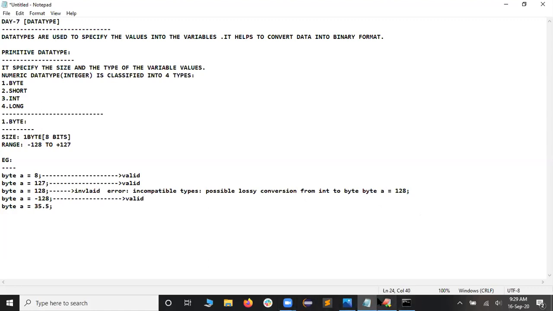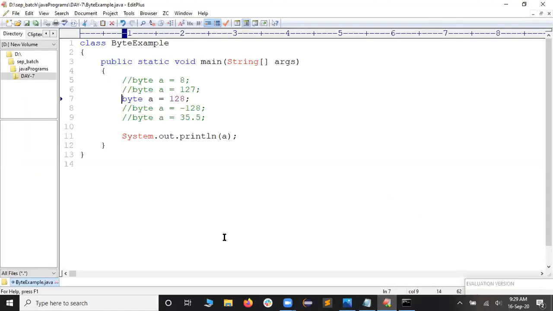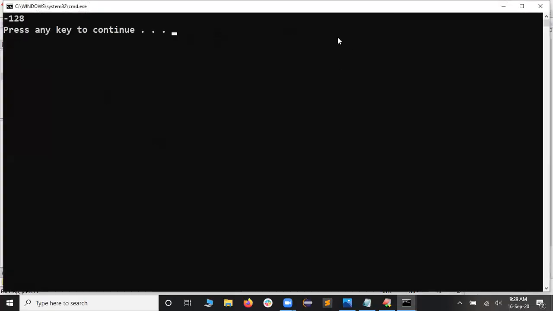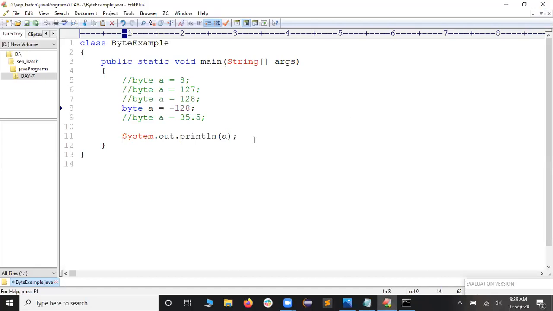So let me go to my program. I hope it is visible. Yeah, let me comment this particular line. I would like to write a minus sign and after that 128, and I'm going to tell it, please compile it for me, and I'm going to execute -128, no issues. So it is a valid one. I'd like to comment this one and uncomment this one. I would like to take it as 35.5.